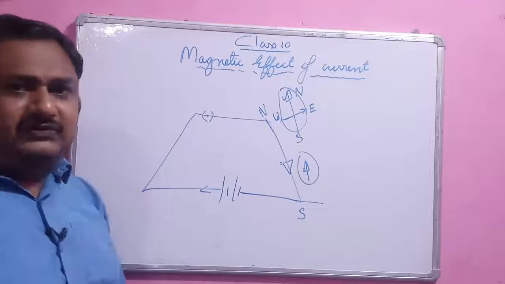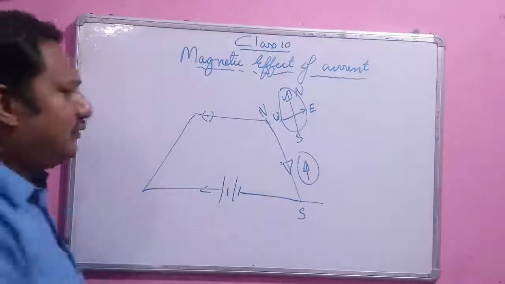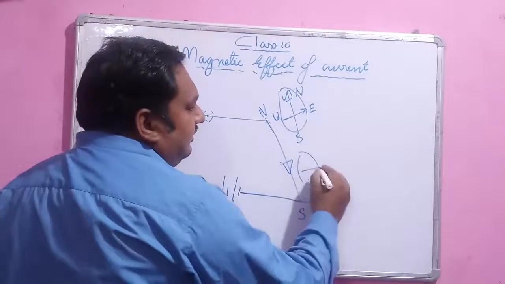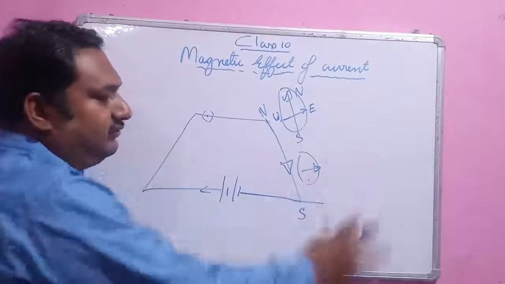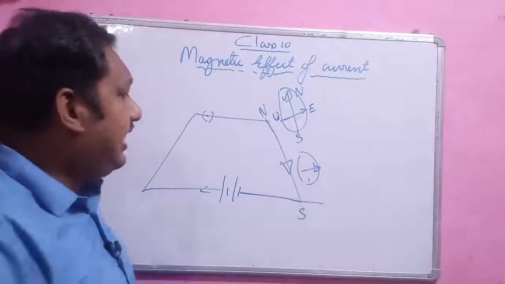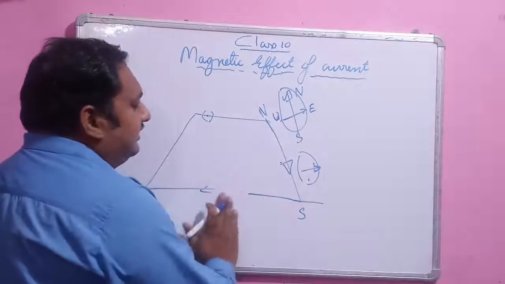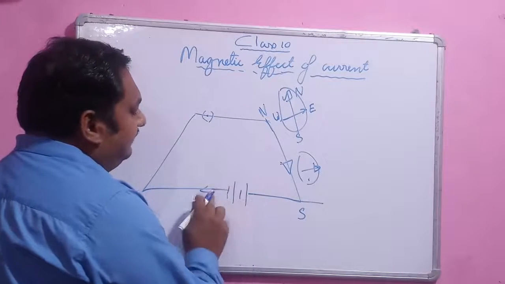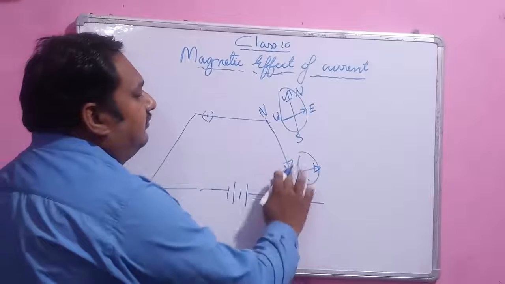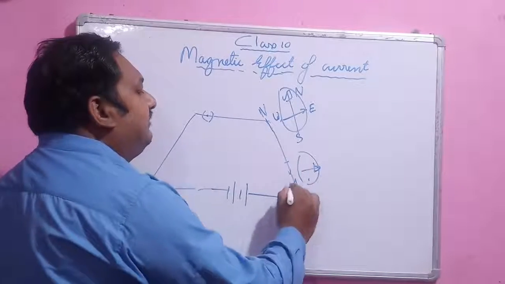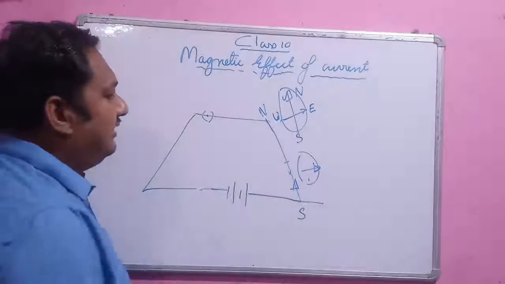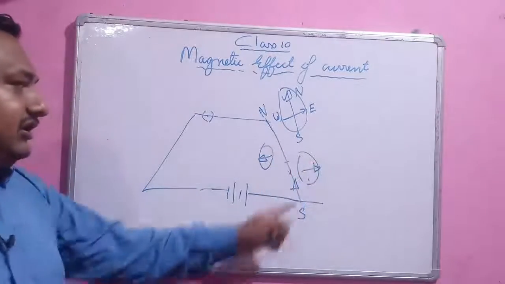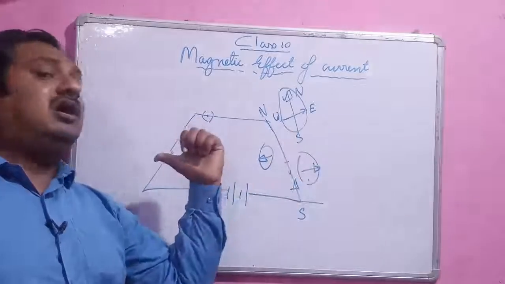Suppose the current is flowing from north to south, the direction of the magnetic field is toward east. And suppose we reverse the polarity of the circuit, then the current is flowing from south to north. In that particular case, the needle of the compass is deflected toward the west.